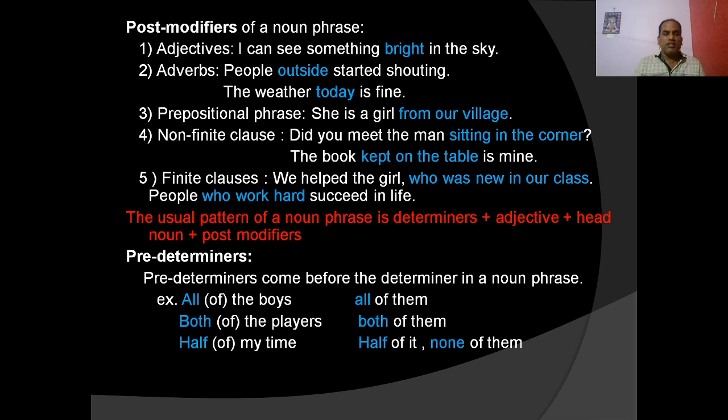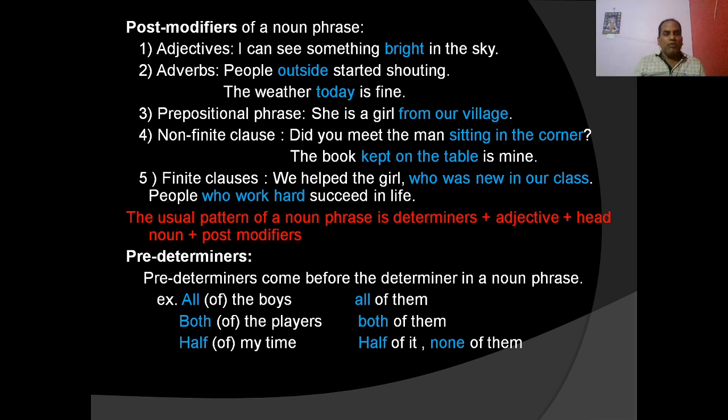All of the boys here: the is the article, the determiner, and all is the predeterminer. Both is a predeterminer. Half is a predeterminer. You see the examples. All of the boys. You see, of is optional. We may or may not use it if the noun phrase is there. The boys is there, so we can use all of the boys. We can also use all the boys.